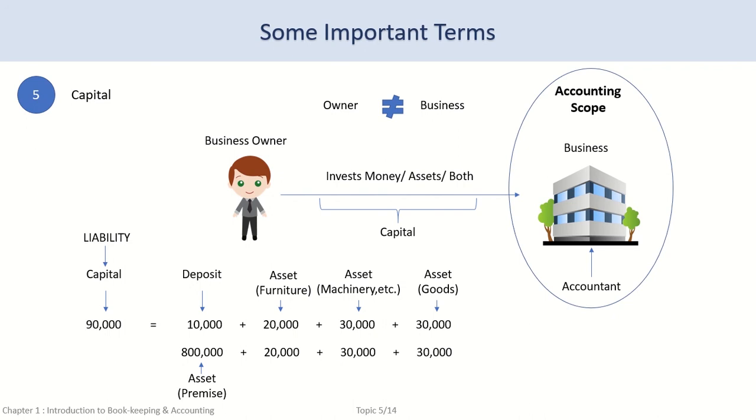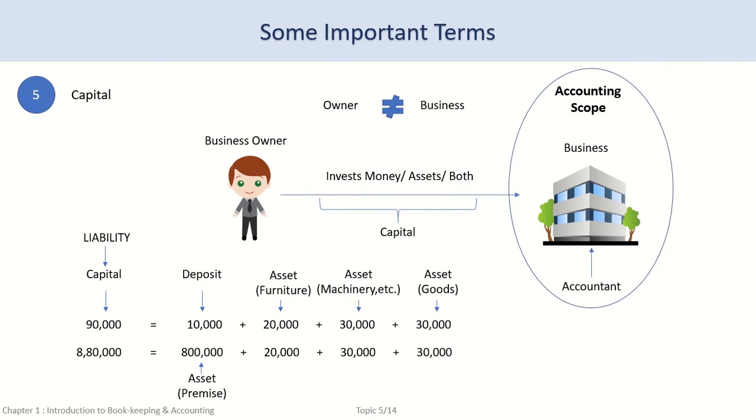The value of such an asset is the capital contributed by the owner. Taking the above example, the owner does not rent a premise but owns a premise. With all other expenses being the same, the owner has now contributed $880,000 towards the capital.